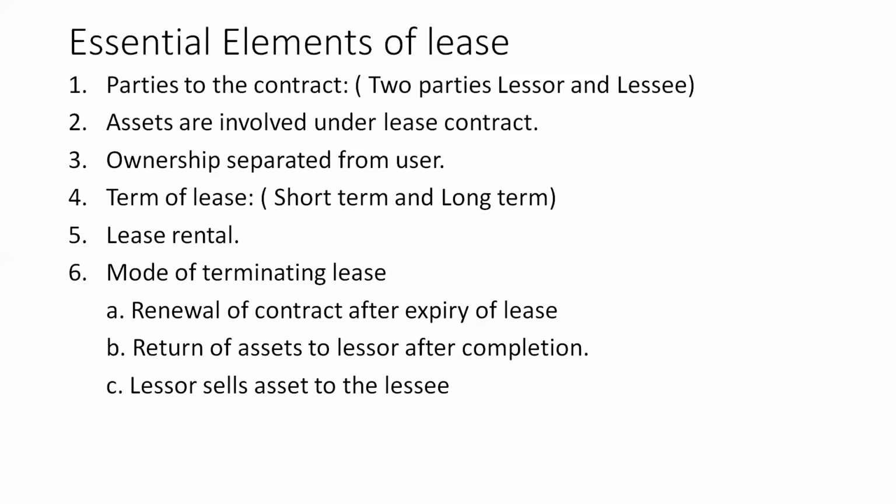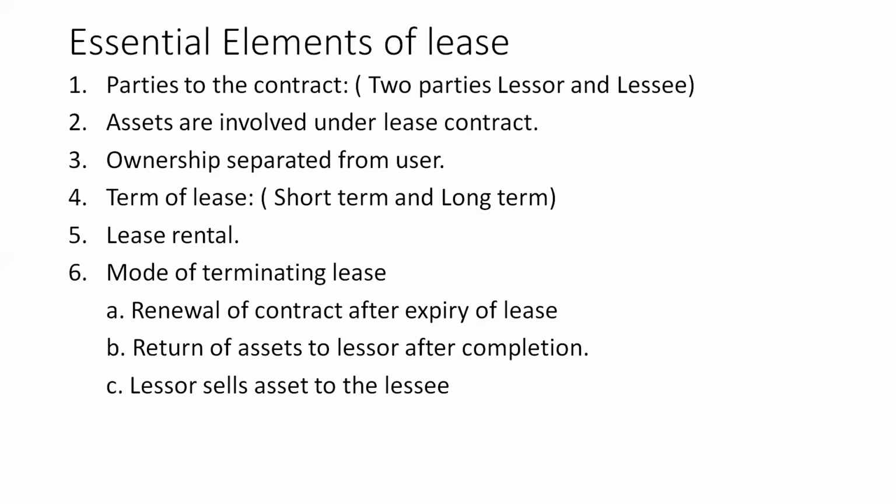This is called renewal. Normally in urban areas and city areas, house rental contracts are normally for 11 months. They do not even go for 1 year, because the maintenance of the asset is more with the owner, that's why he wants to renew the rent contracts. Therefore he will give the contract for 11 months. After 11 months, that contract is renewed for the next 11 months, where fresh agreements are made on the rental values and other things. So this is how it normally works in a contract.